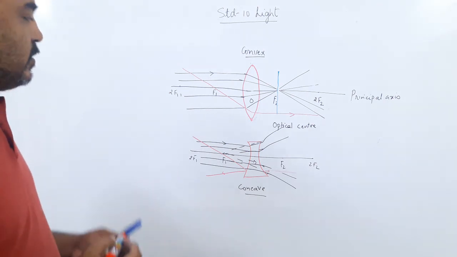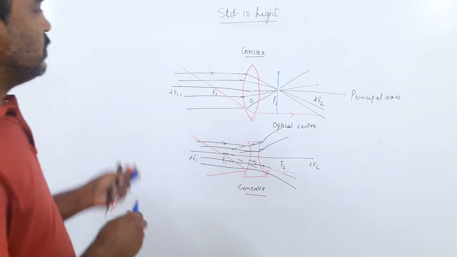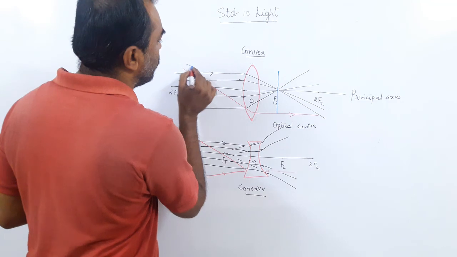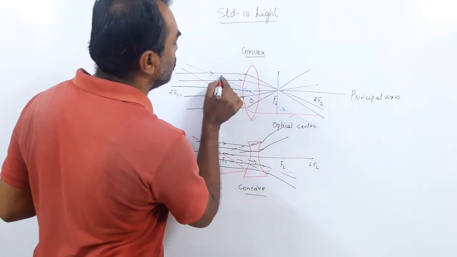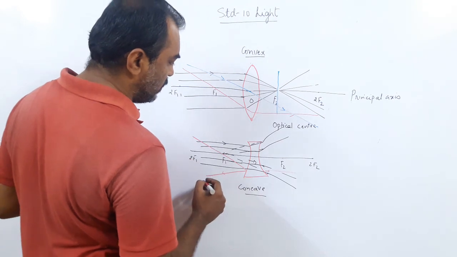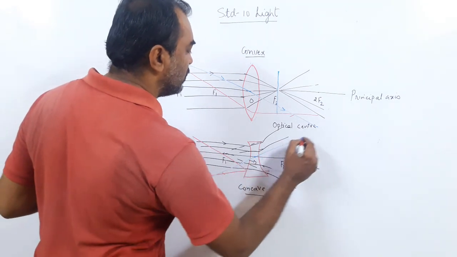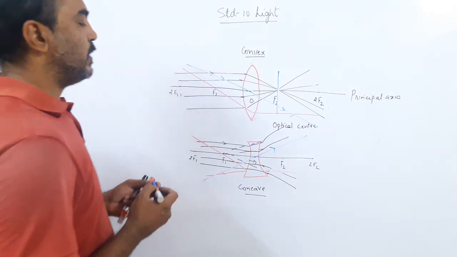And the third one: a ray of light passing through the optical center will not change its path at all.